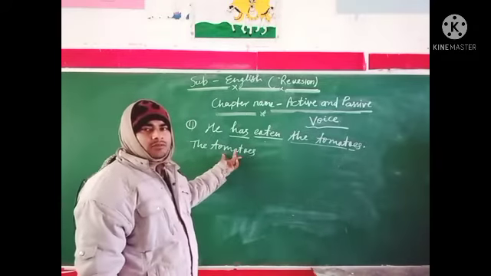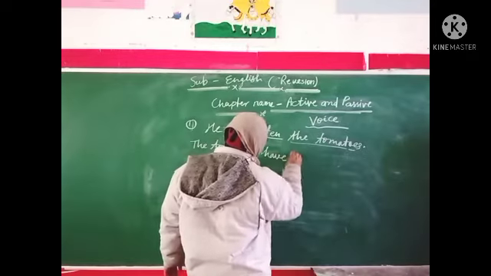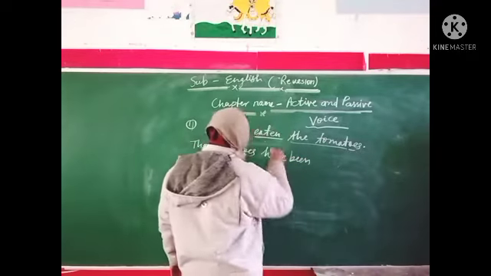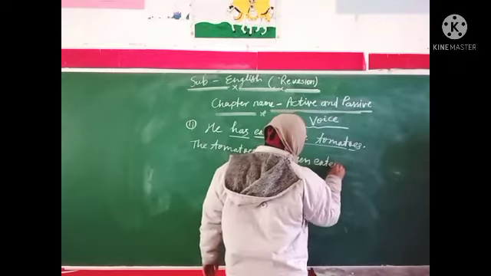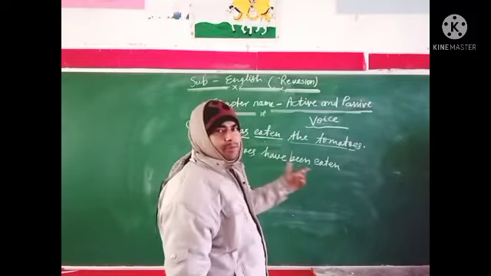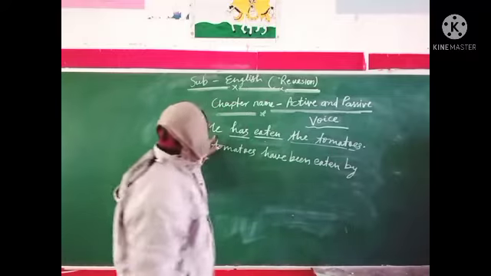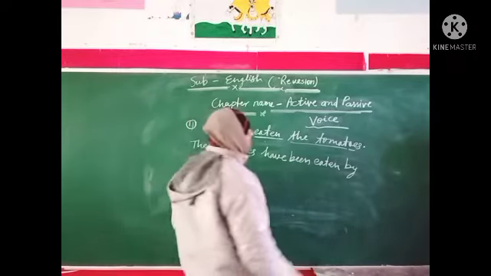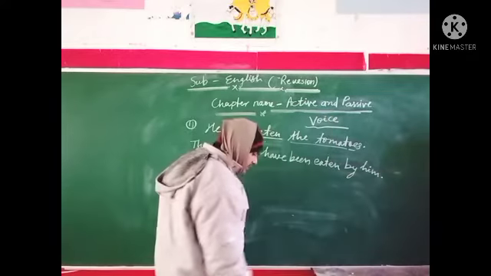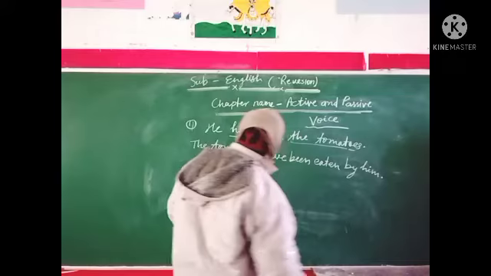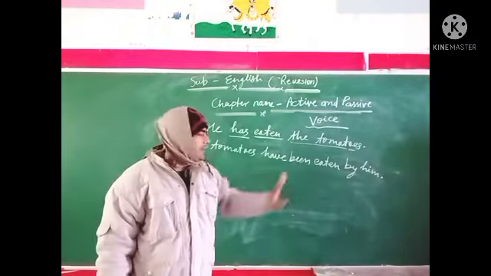This is in plural form, so we use have. The tomatoes have been, and the third form of the verb, eaten. The tomatoes have been eaten by, and the objective case of he, him. The tomatoes have been eaten by him.